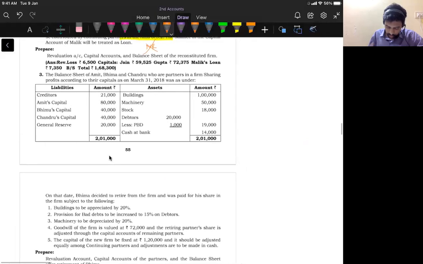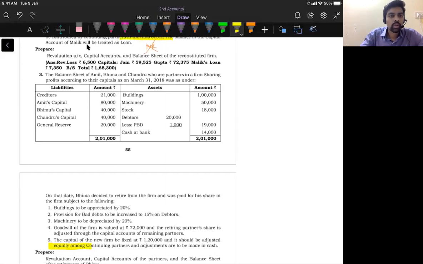Question number 3. Even in question number 3, they said the capital of the new firm is to be fixed at rupees 1,20,000 and it should be adjusted equally among the continuing partners. They said equal among the continuing partners. That doesn't mean that this is the new ratio, because explicitly they did not say that this is the new ratio. So we know only the old ratio.